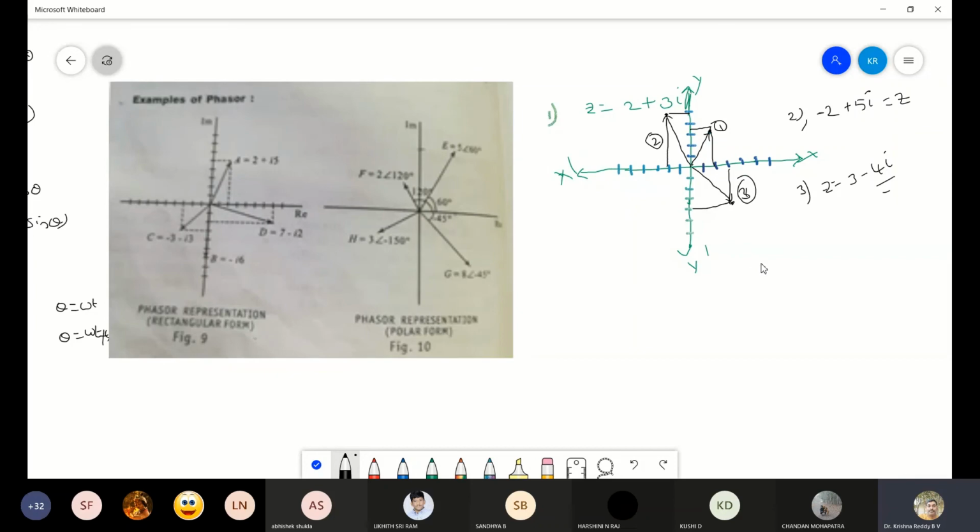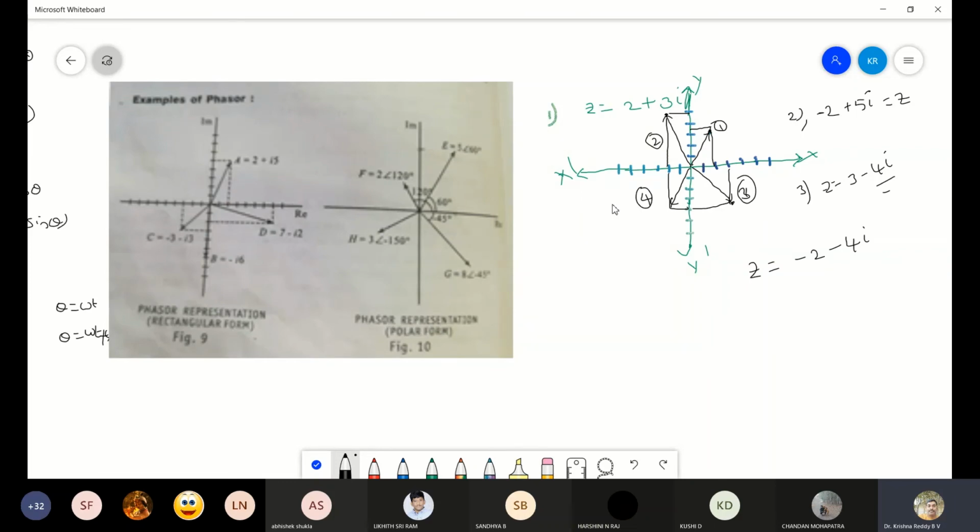So if both are negative, if I write Z equal to some minus 2 minus 4i, X and Y both are negative. As X and Y both are negative, the phasor will be coming in the third quadrant. So this is 2 and this is 4, 1, 2, 3, 4. So this is the phasor for the fourth one.